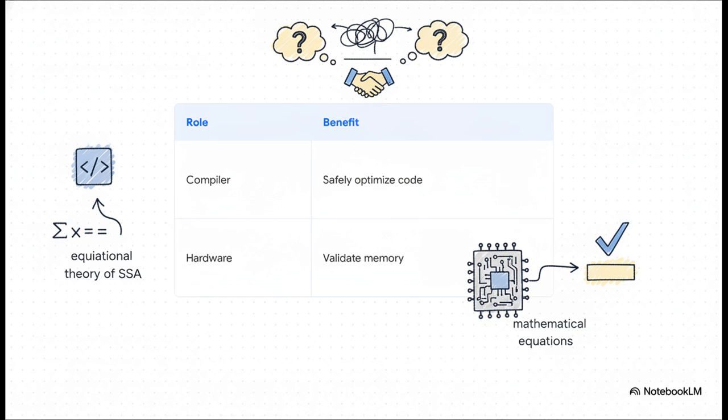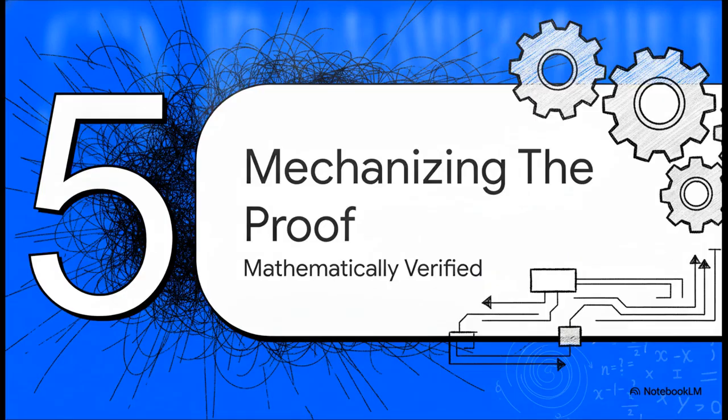And on the flip side, hardware designers can validate their new weak memory models simply by seeing if they satisfy these mathematical equations, without having to study every possible compiler optimization pass. But listen, this isn't just abstract academic theory floating around on some whiteboard. Let's look at step 5, mechanizing the proof, making it mathematically verified.